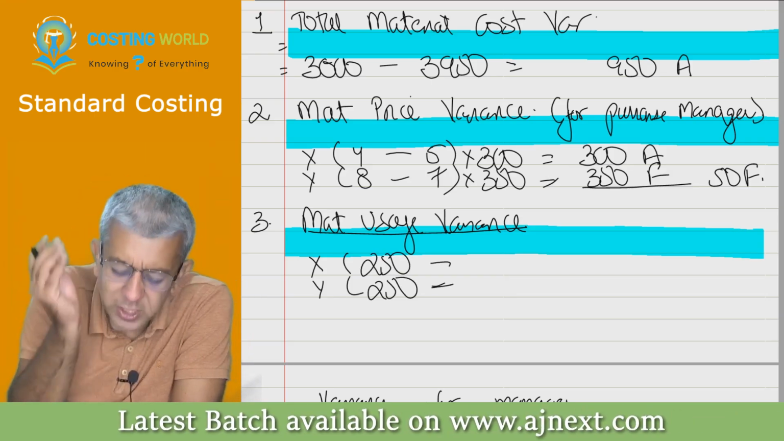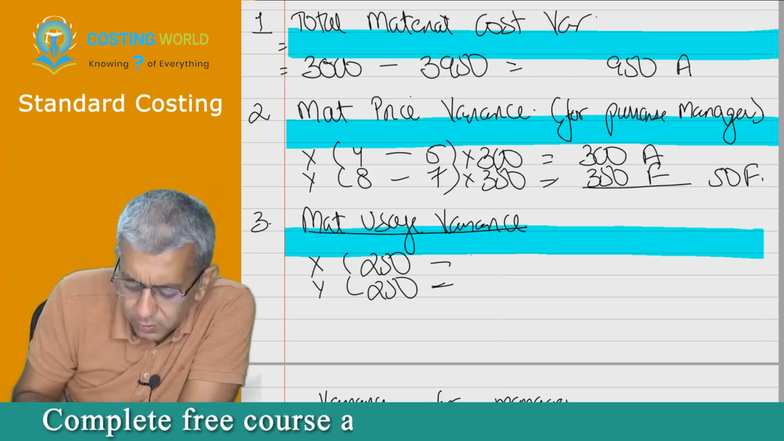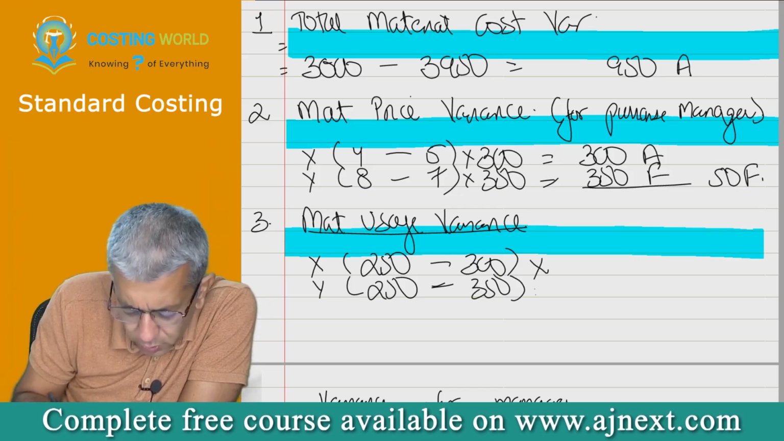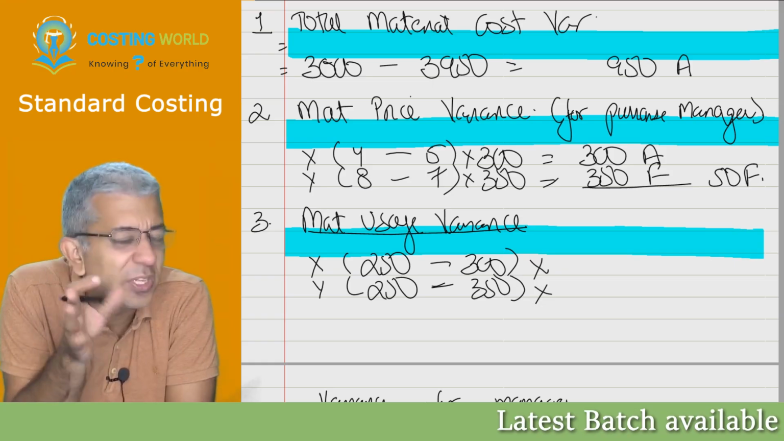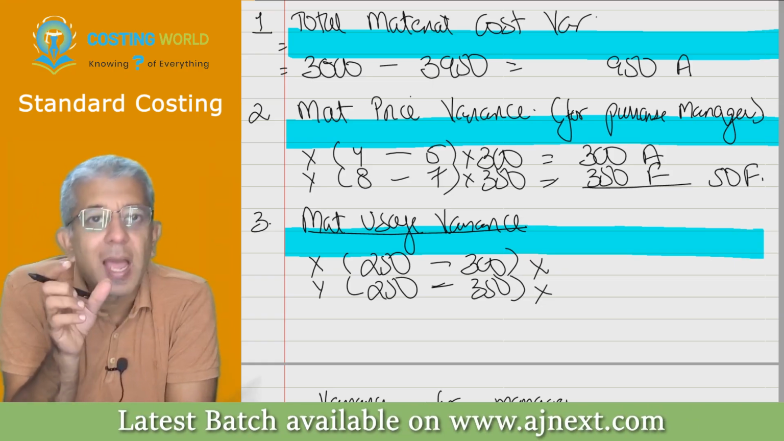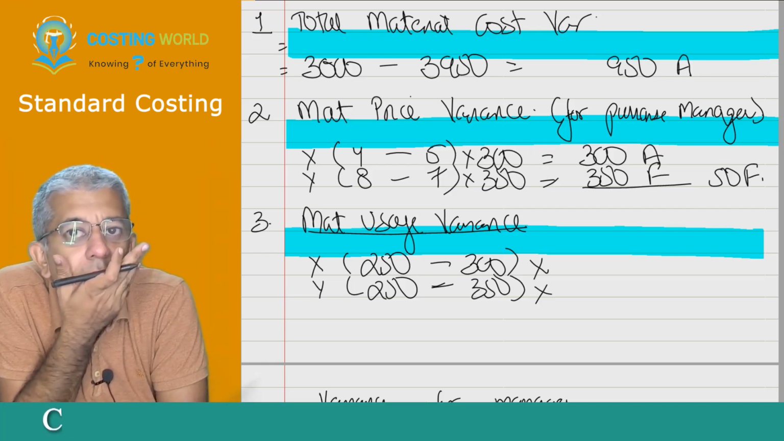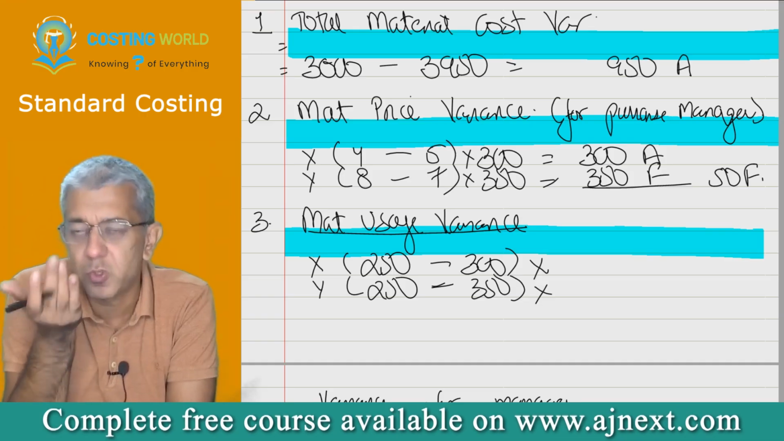And tell me how much he has consumed. 300 and 350. One thing, he's an idiot for sure. Okay, he has consumed excess quantity of material. So he's a pathetic person. Okay, but I want to be doing rupee analysis. I want to be finding out how much money was saved or how much money was incurred extra.